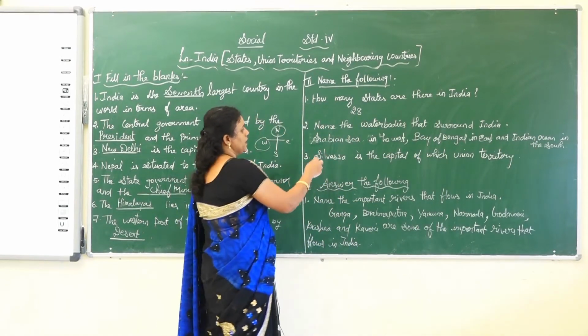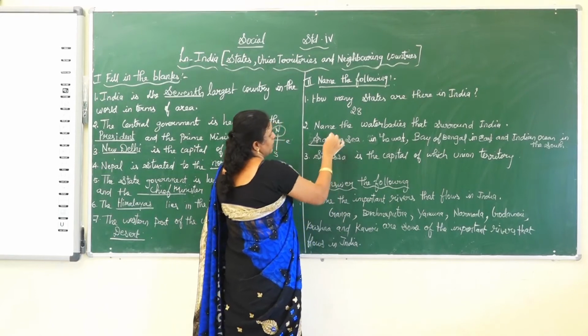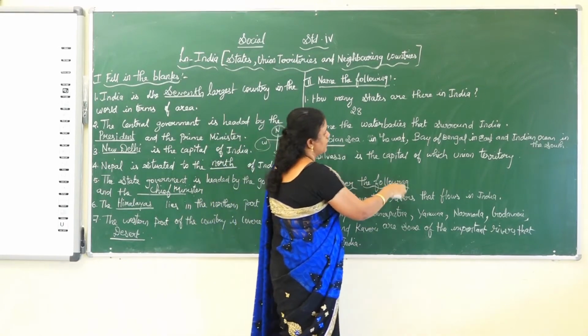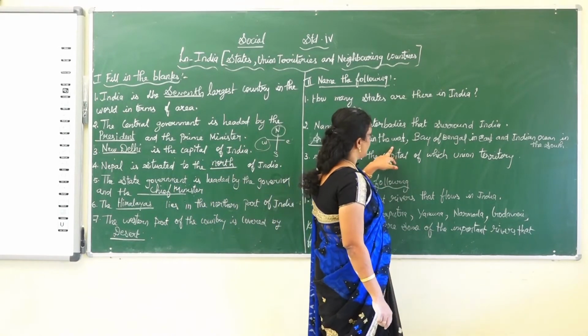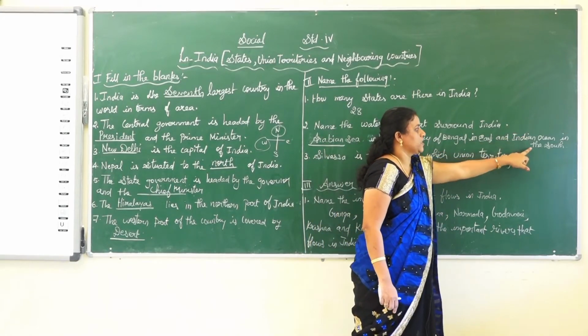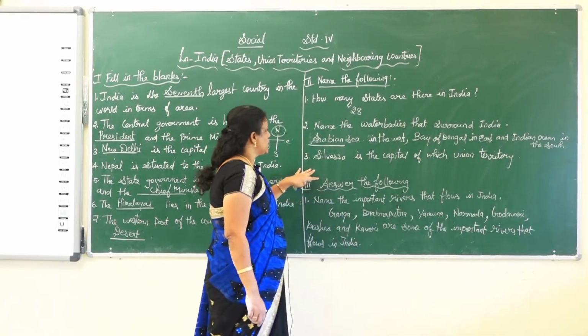Just learn the spelling. Arabian Sea in the west, Bay of Bengal in the east and Indian Ocean in the south. These are the water bodies.